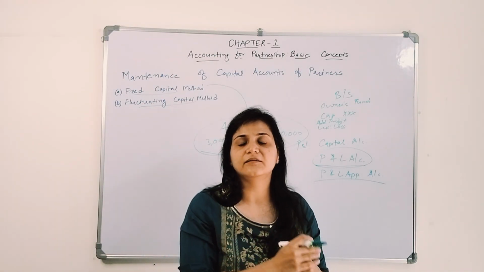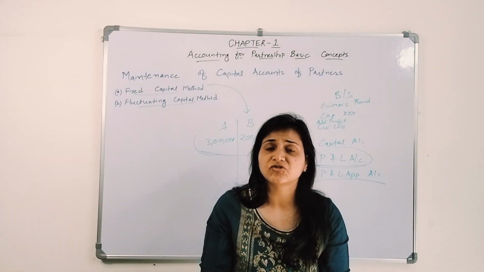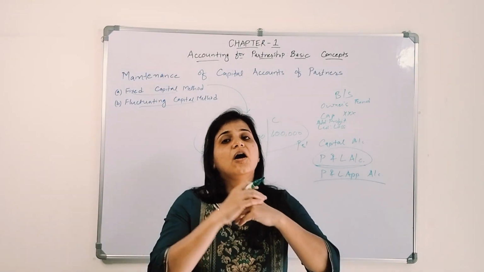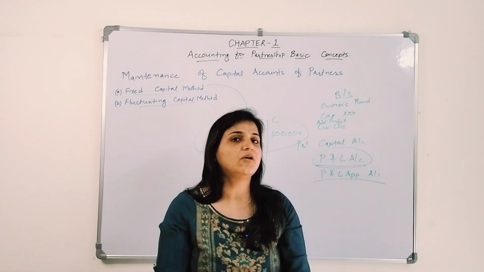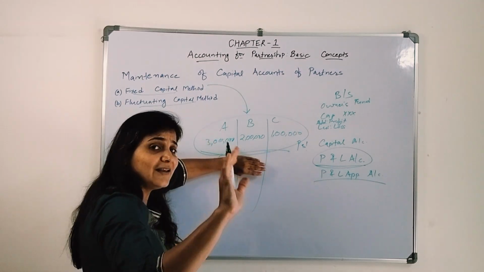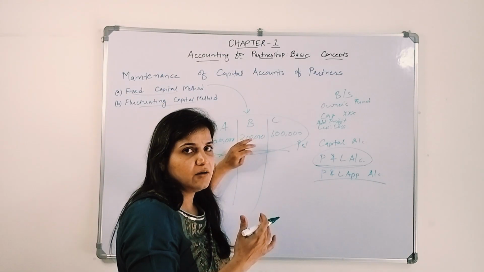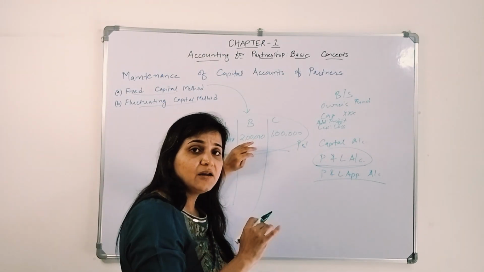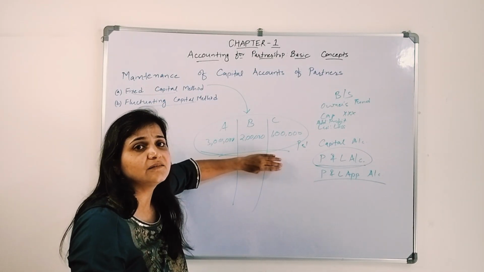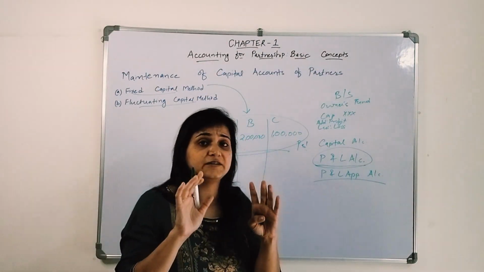Otherwise, if they are withdrawing certain amounts, if we are giving interest on their capital, if we are charging interest on their drawings, if we are giving a salary or a commission, or we are giving interest on the loan amount, we are not going to give effect to this. This will remain fixed unless any partner brings additional capital or withdraws capital, not drawings. Only if they withdraw capital, or bring in additional capital, will there be an effect on this capital account in the fixed capital method.